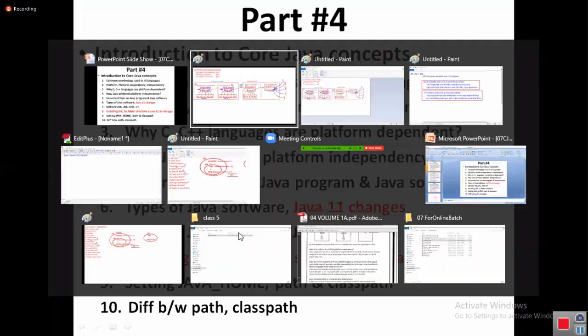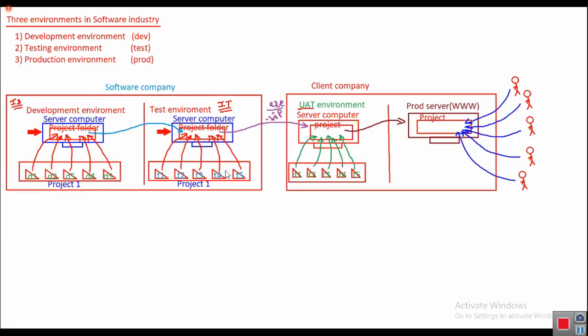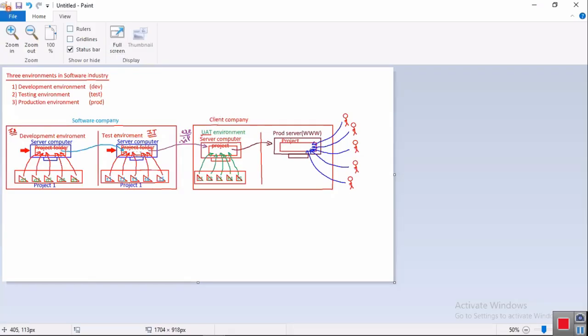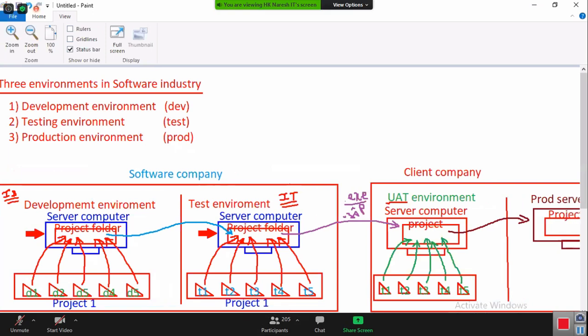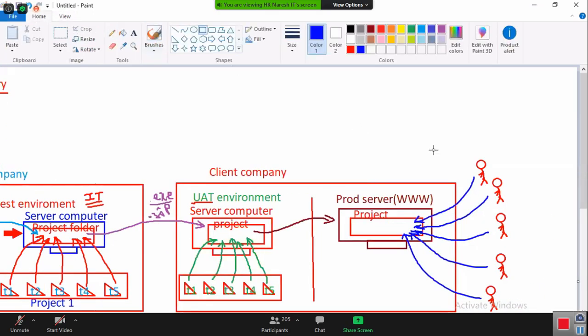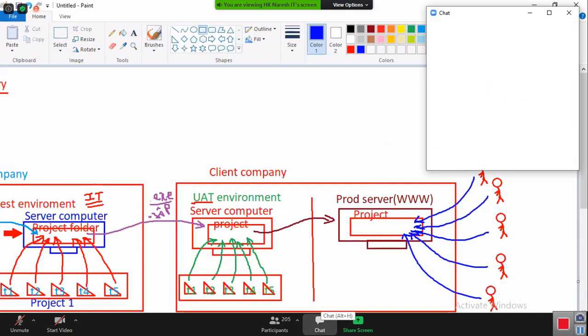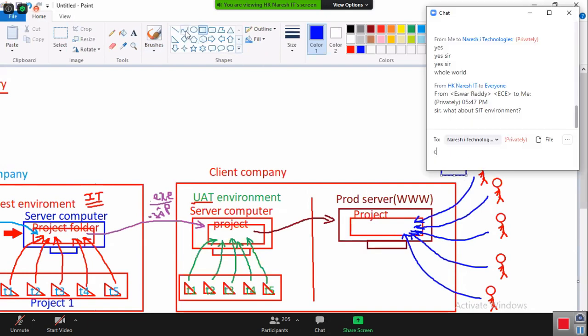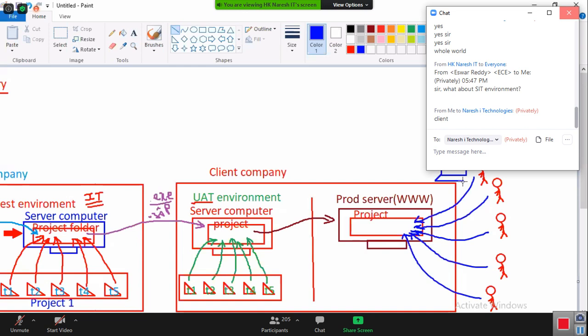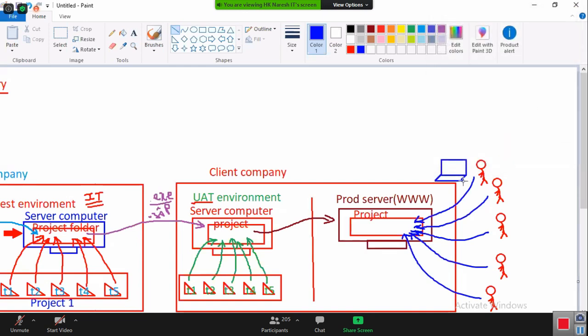Then tell me now. Totally here we have 4 computers. What are the 4 computers? Can any of you identify? 5 computers, sorry. 5 computers are there. What is the 5th computer? These customers will not access the project directly, right? They have a laptop. All these customers are accessing this project from the laptop.